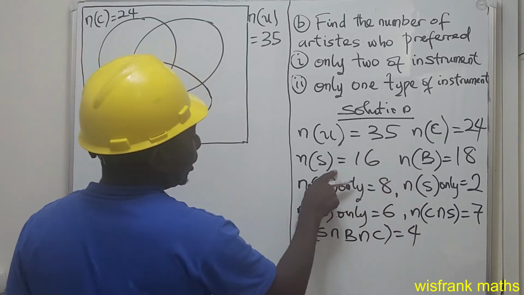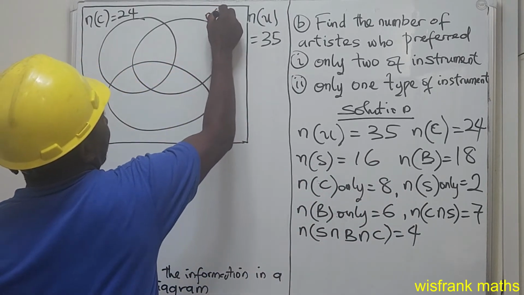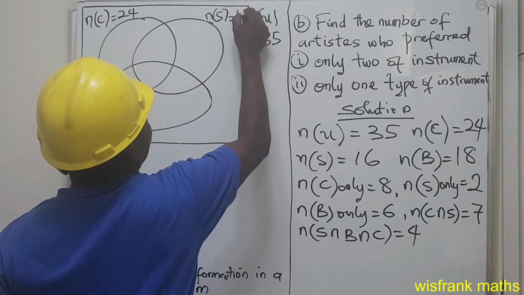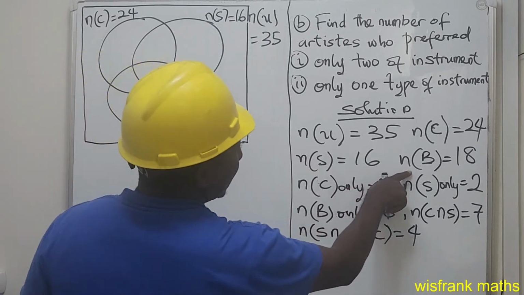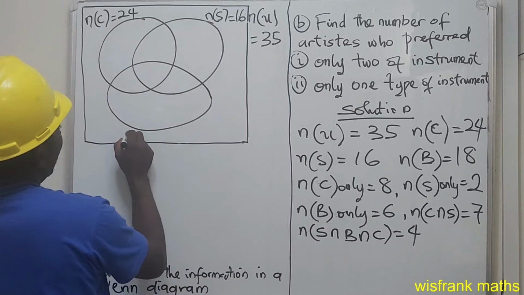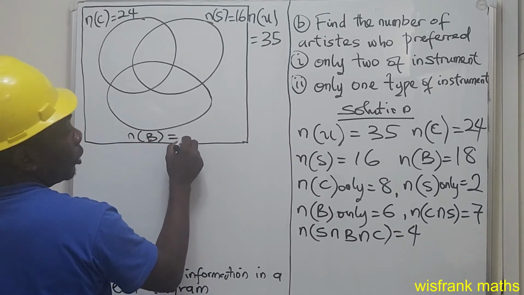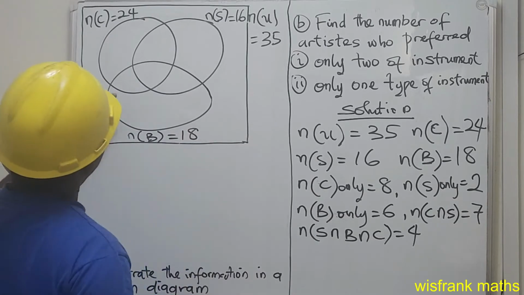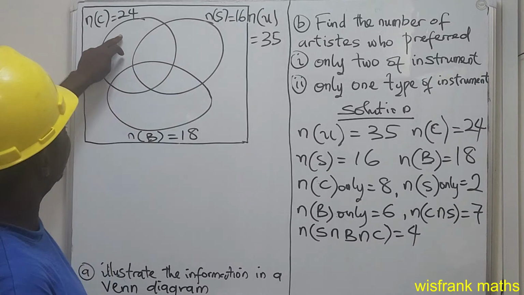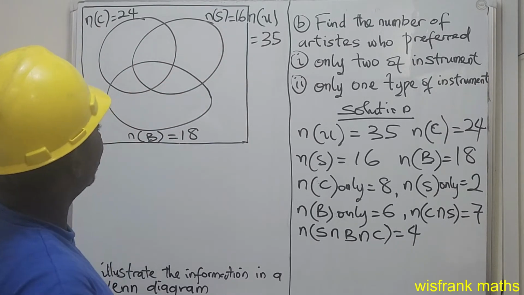And the saxophone, number of saxophone equals 16. And the third one, the bongo, the number of bongo equals 18. So we have the universal set as 35, and we have the subsets, the cymbal, saxophone, and the bongo.